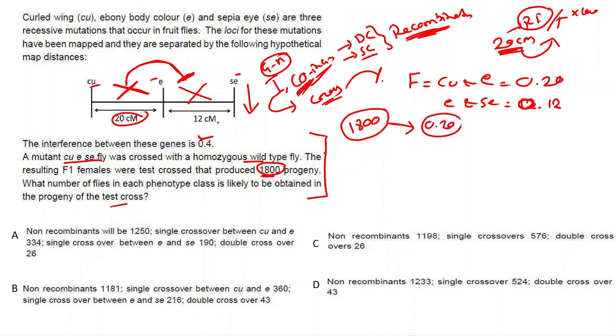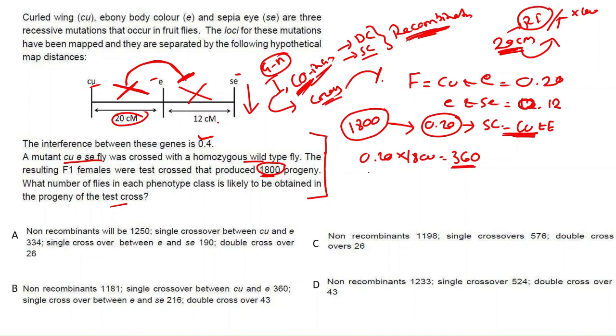0.20 frequency will give you the single crossover product between Cu and E. So what we will do is multiply the frequency between these two genes, 0.20, into the total number of progeny, 1800. 0.2 into 1800 will be around 360. So for the single crossover between Cu and E, you will get 360 progeny.